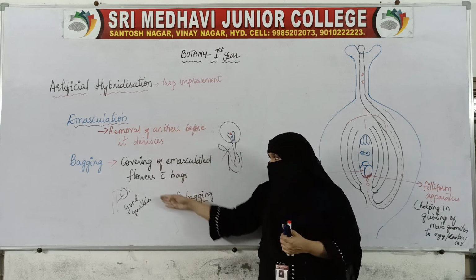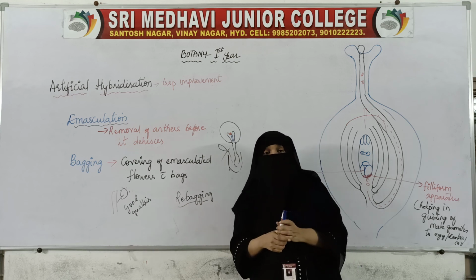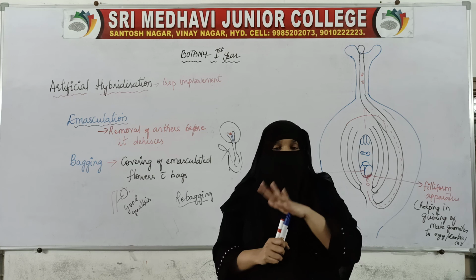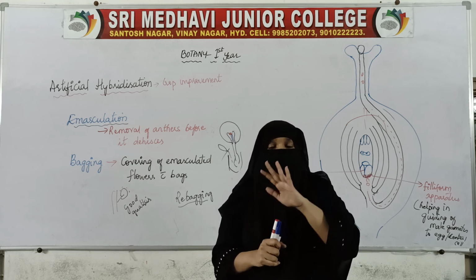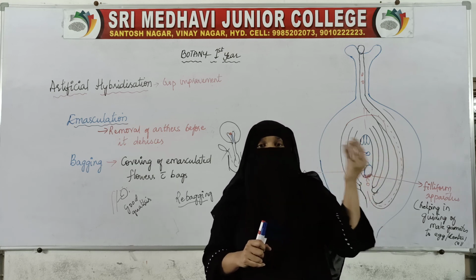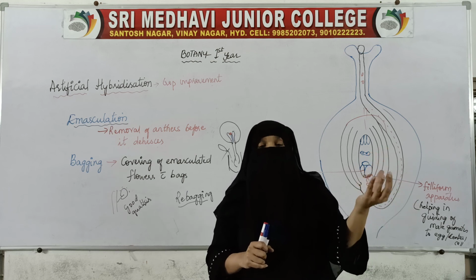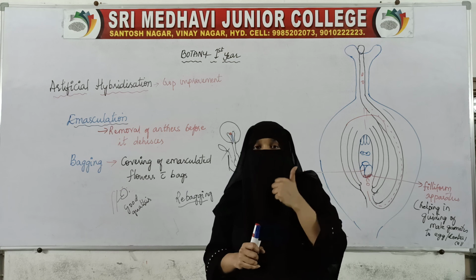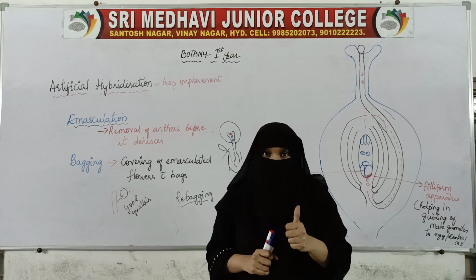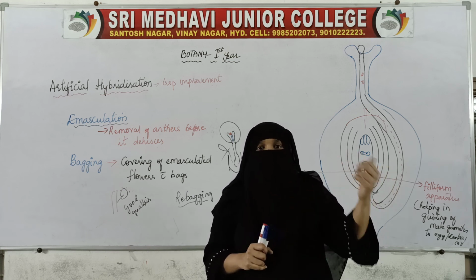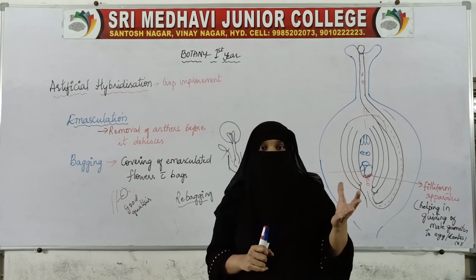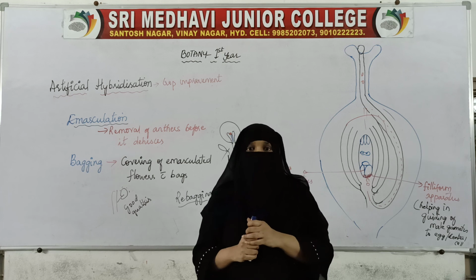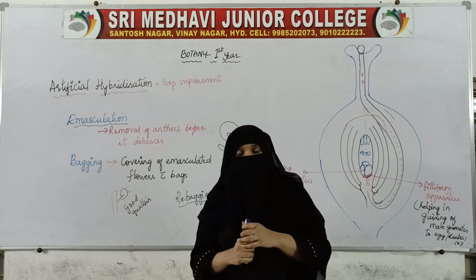This whole process is included under artificial hybridization, by which the plant breeder ensures that the new plant or flower or crop they get will be of an improved variety, because they have used the desired pollen. That desired pollen will show good results in the crops, and the crop produced will also be good. So this is nothing but artificial hybridization.